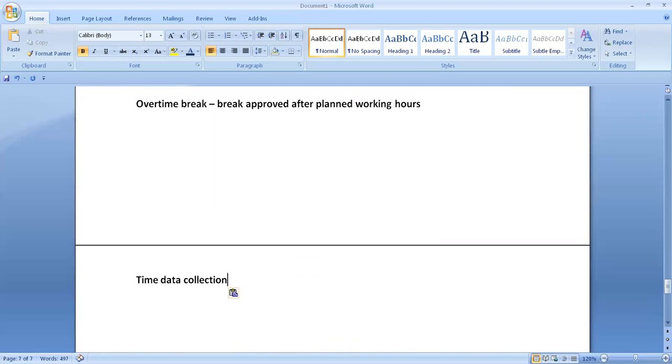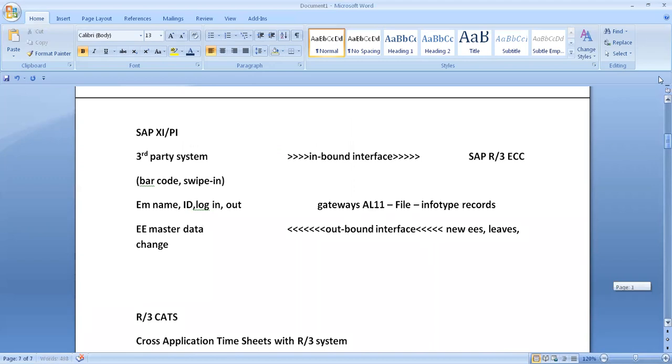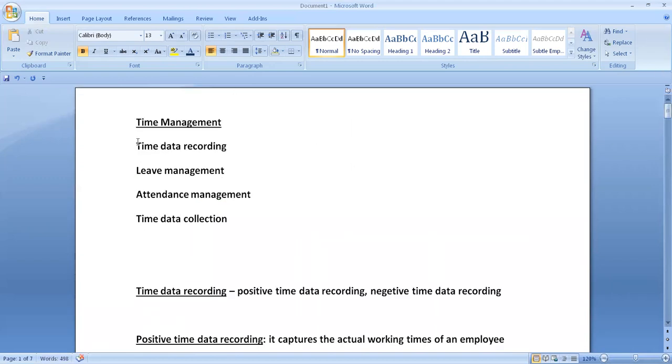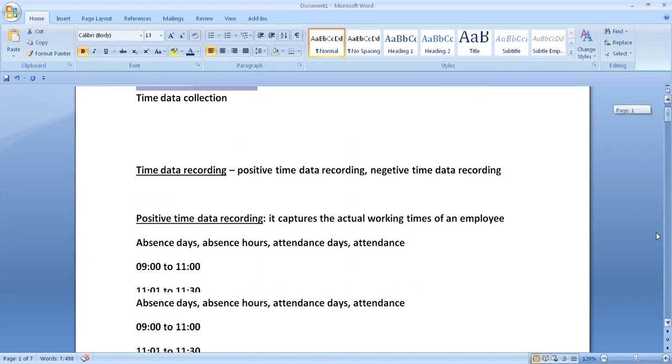This time data collection is nothing but the integration of time data recording, leave management, and absence attendance management. Integration of all these things is time data collection.